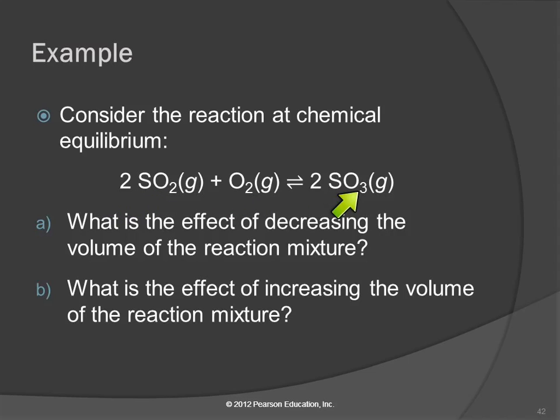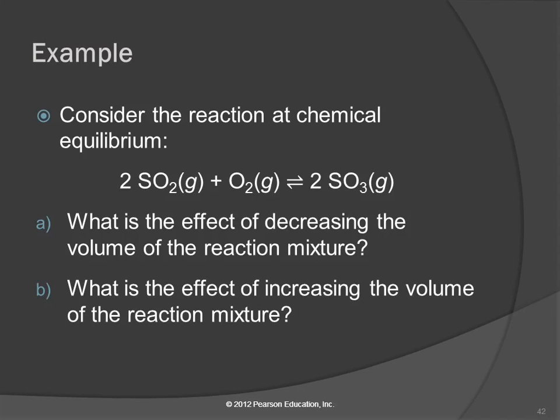If we decrease the volume of the mixture, we're making it smaller, what does that do to the pressure? Pressure goes up. If the pressure goes up, the reaction will shift to counteract that. Does it want to make more molecules or fewer? It wants to make fewer.